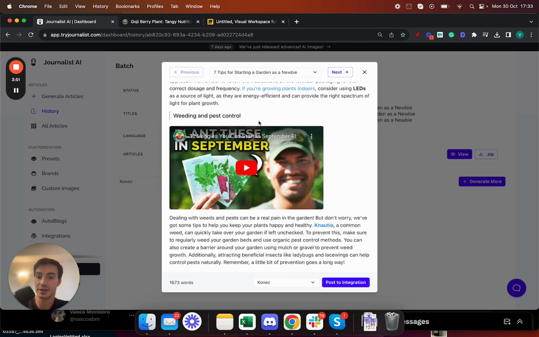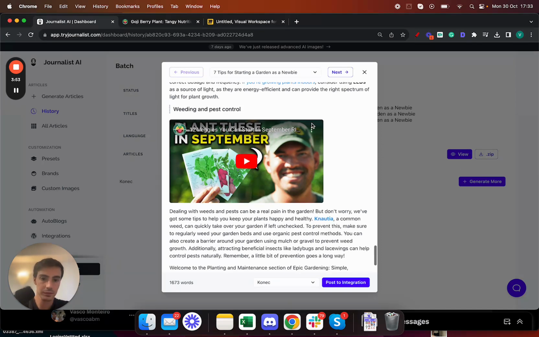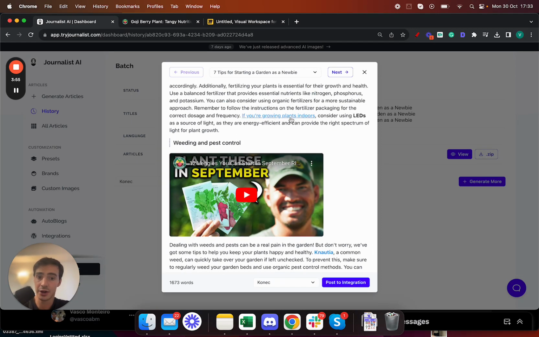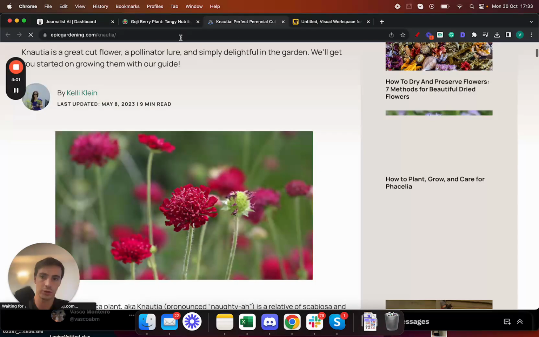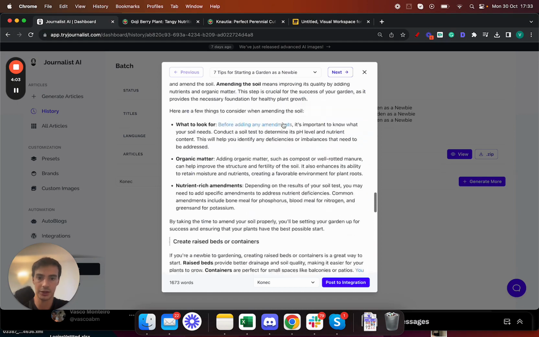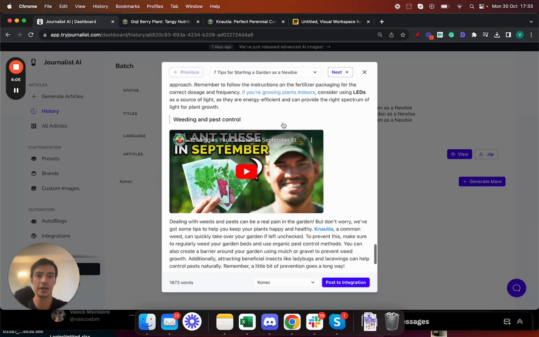The videos, the images, the in-article links that link out to other articles, the calls to action that link out to products of theirs. I don't think this one does, this also links to a blog, but all this, right? All you're seeing here, in-article images, in-article links, linking out to products, linking out to other pages on the site. All this was done through AI.